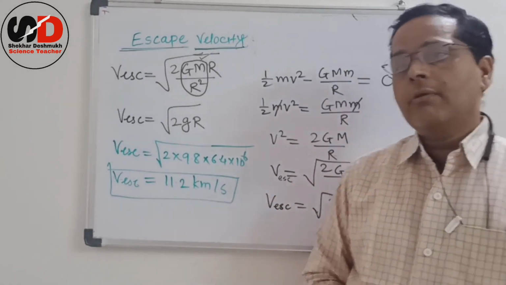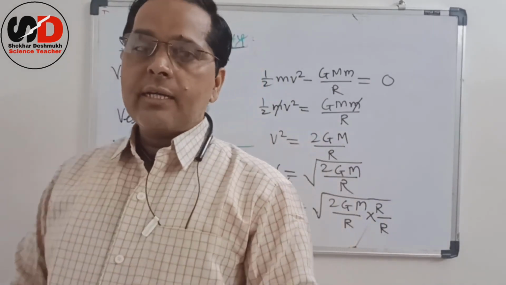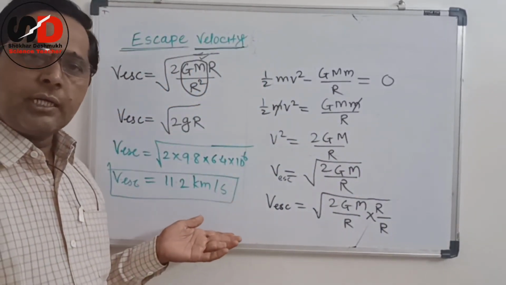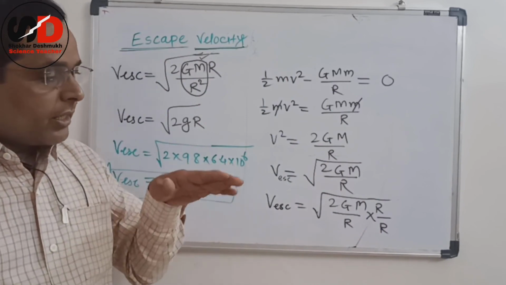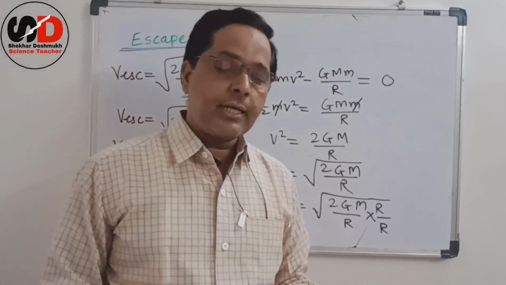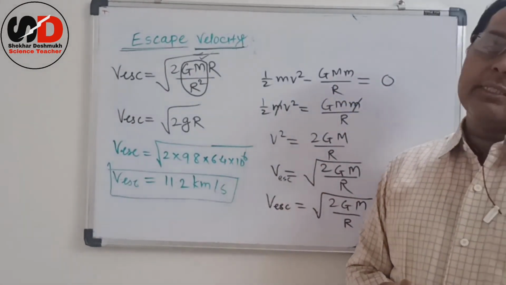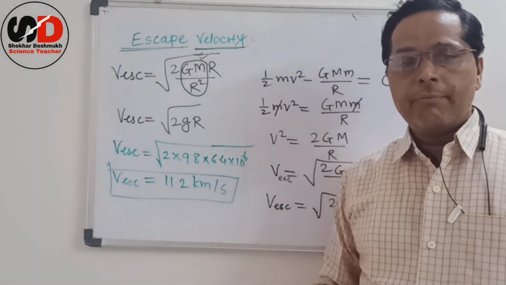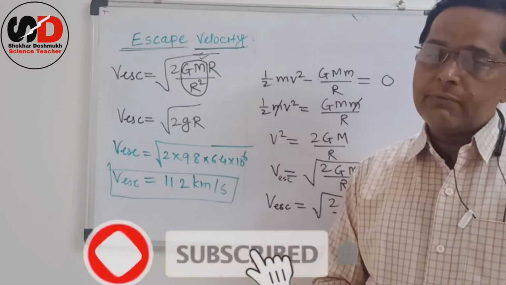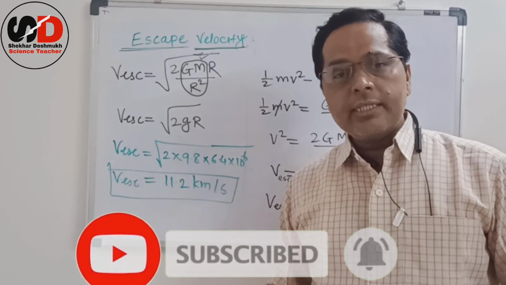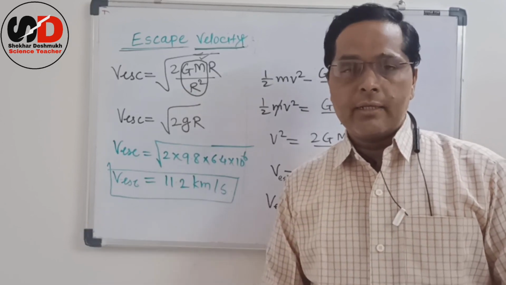With this small article, escape velocity, we complete this chapter. This is our last article of the chapter. So we will stop here, and from the next video we will start the next chapter. After this I am going to start light, refraction of light.